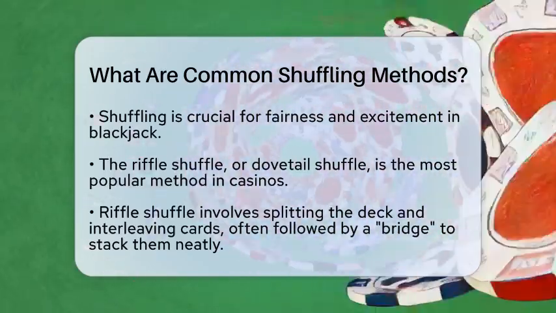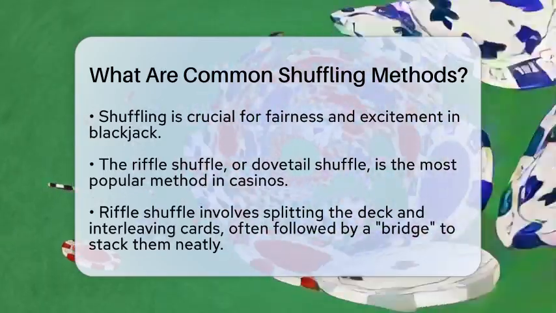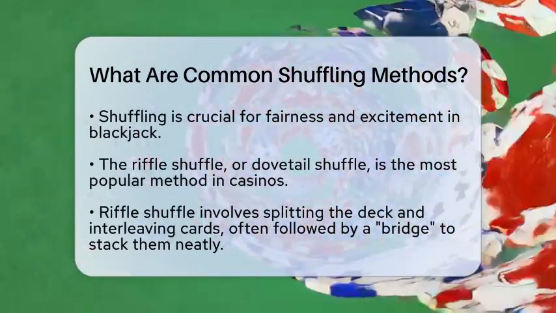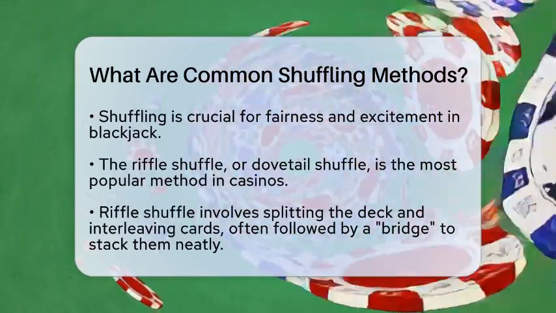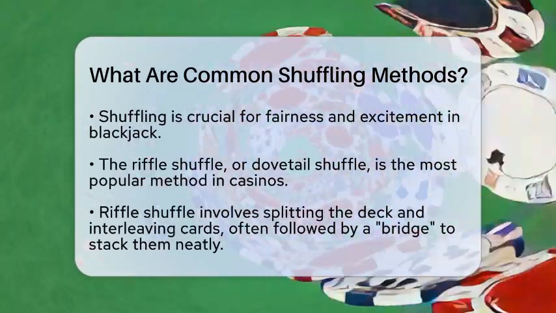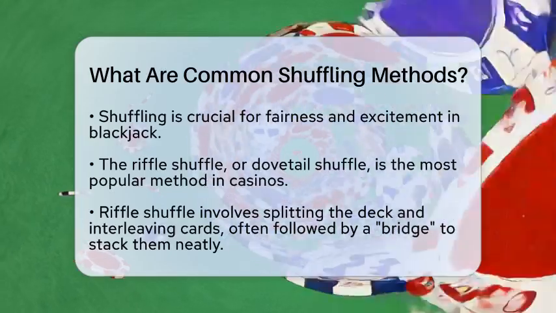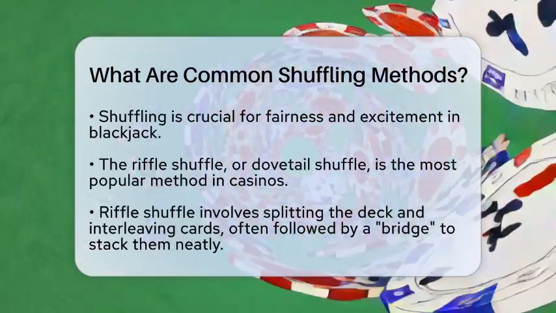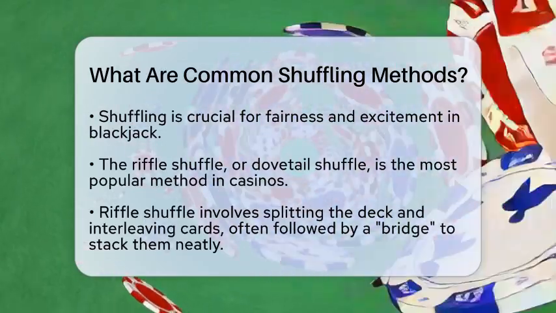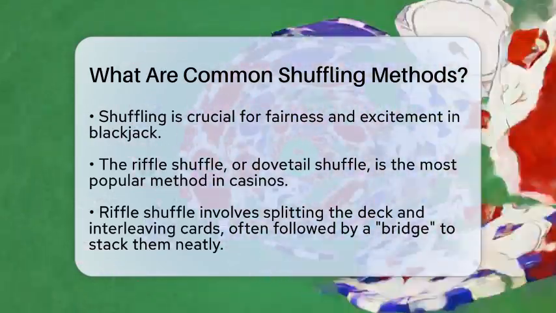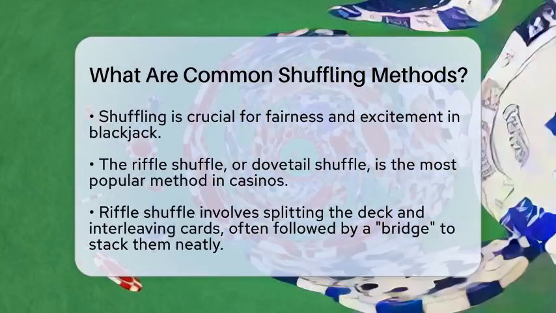First up is the riffle shuffle, also known as the dovetail shuffle. This technique is the most popular in casinos. The dealer splits the deck into two halves and interleaves the cards by releasing them alternately. After this, they often perform a bridge, where the cards bend and fall back into a neat stack. This method is effective for mixing cards and is familiar to players.